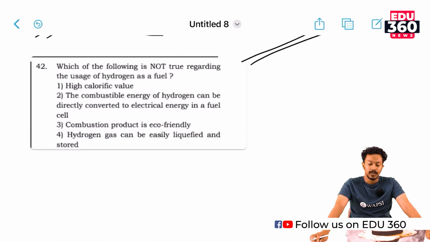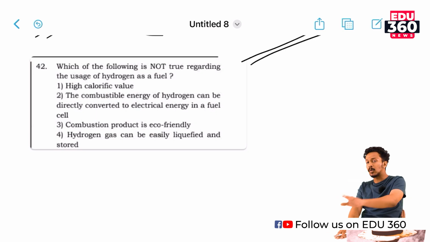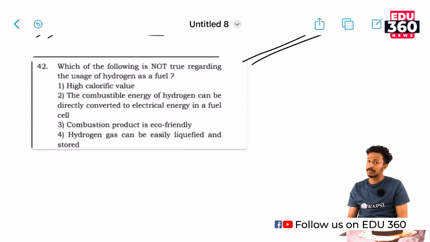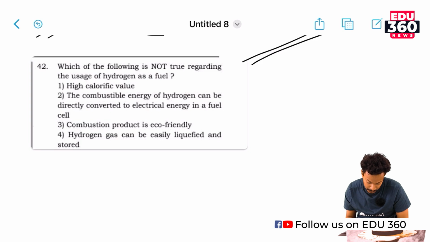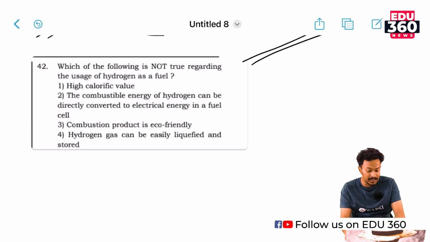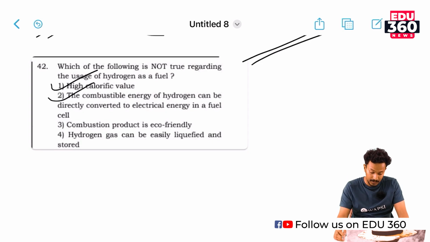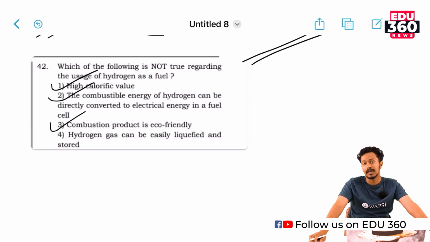Our next question is, which of the following is not true regarding the usage of hydrogen as a fuel? It has a high calorific value. That is true. The combustible energy of hydrogen can be directly converted to electrical energy in a fuel cell. That is also a true fact about hydrogen as a fuel. The combustion product is eco-friendly. As we all know, hydrogen is the most eco-friendly fuel in the present world. So, we are true about all these facts.